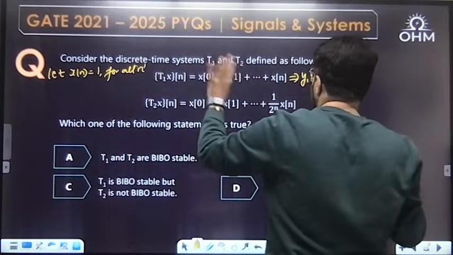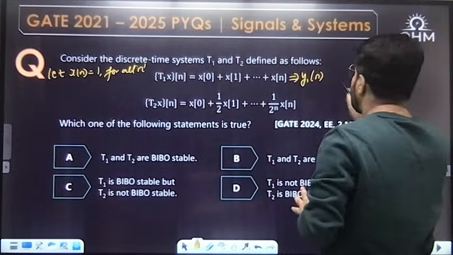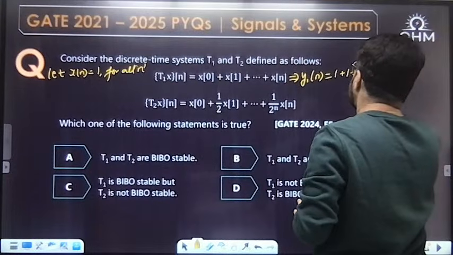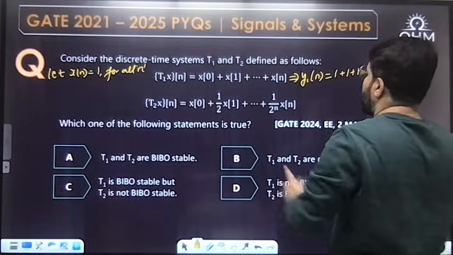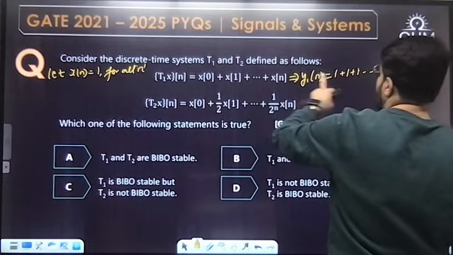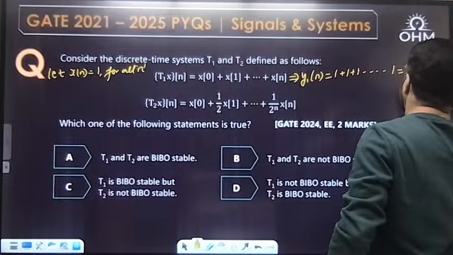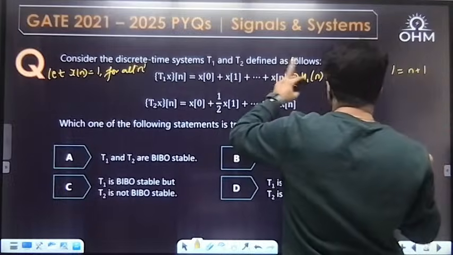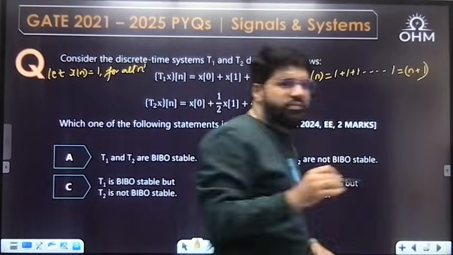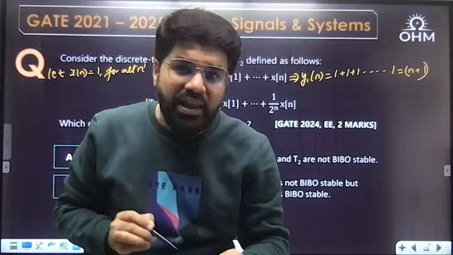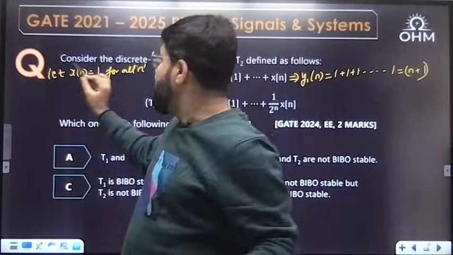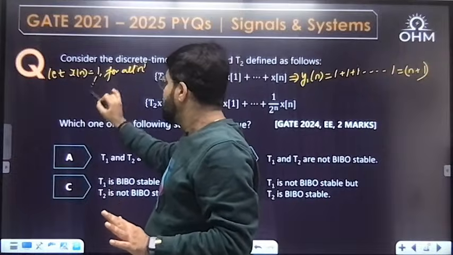Suppose I call the output y1[n], that T1 of x I am calling y1[n]. What is the output of the first system? 1 plus 1 plus 1 plus 1 plus 1. How many times? From 0 to n, so this will be 1 plus 1 plus 1, n plus 1 times, because I start from 0 and go up to n. Now, if the output is n plus 1, whenever the output depends on n, see, you have applied an input which is finite.